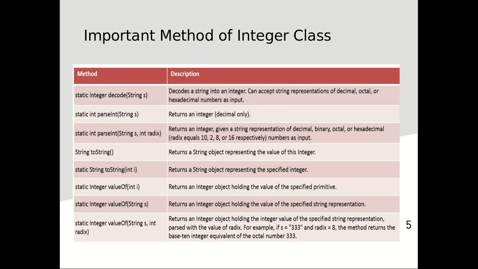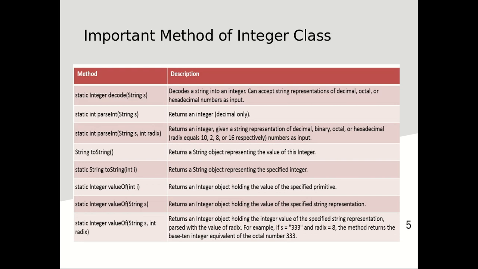The second one is parseInt. It converts your string representation into the int type, the integer primitive data type. It is also a static method. The third one is parseInt with two parameters, String s and int radix. That means we want to convert our string representation to the respective binary, octal, or hexadecimal number, so we specify the radix value as 10, 2, 8, or 16.